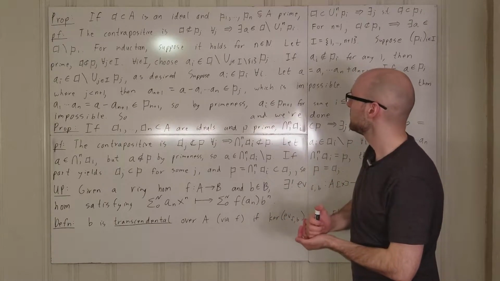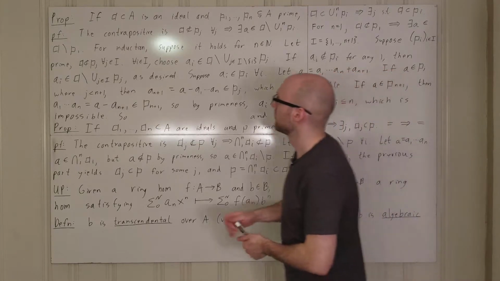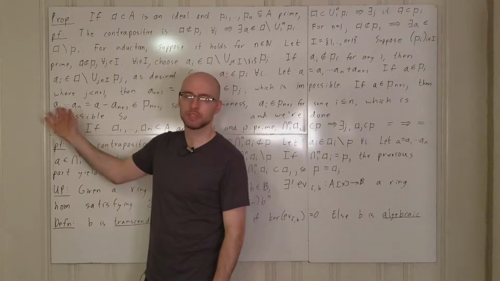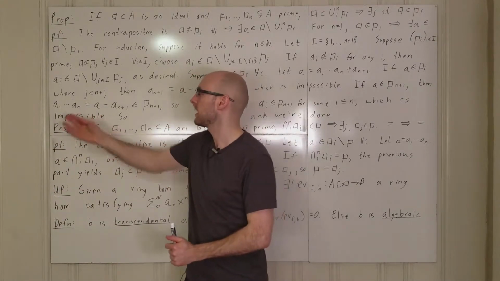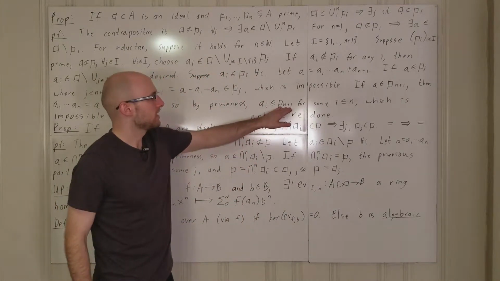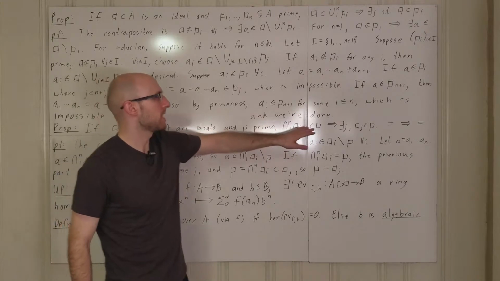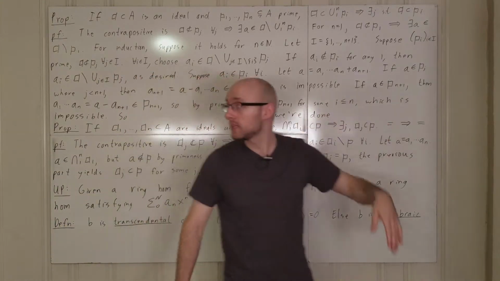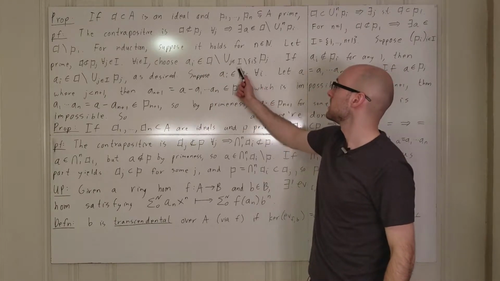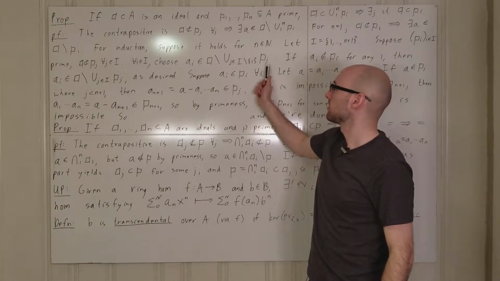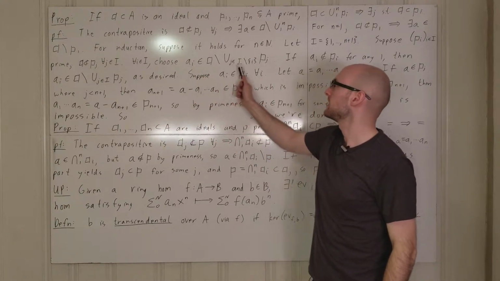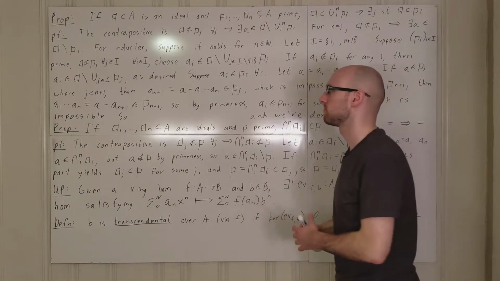But this is a prime ideal, and so for this to be contained in Pn plus 1, one of the factors must be contained in Pn plus 1 because this is a finite product. That is, AI is an element of Pn plus 1 for some I which is less than or equal to n. But that's impossible since each of these AIs were chosen to not be in the other indices. In particular, if I is less than or equal to n, then AI is not in Pn plus 1.